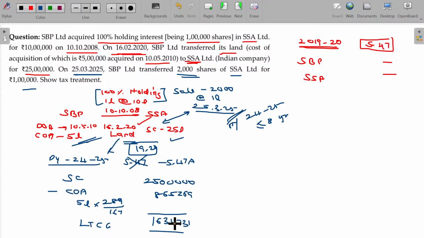16,34,731. Though it is calculated for this year, this income is related to which year? Related to year 2019-20. Original transfer date will be considered.